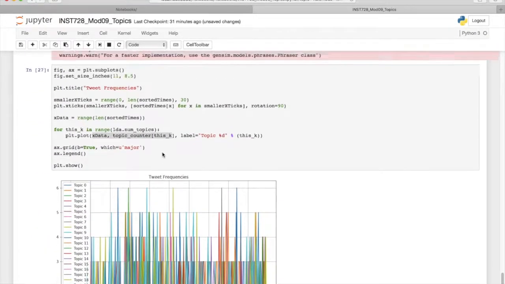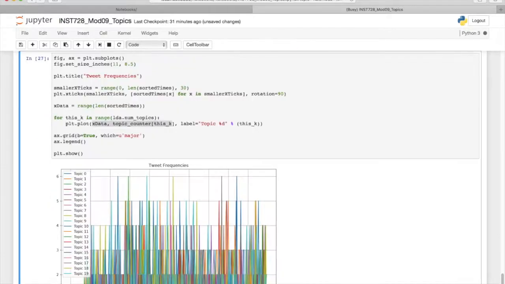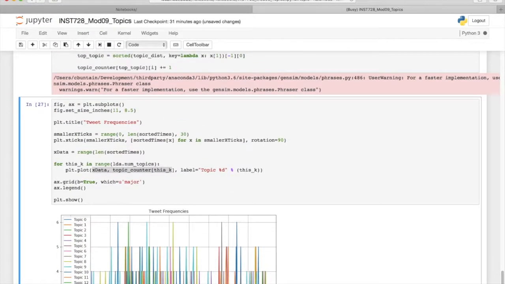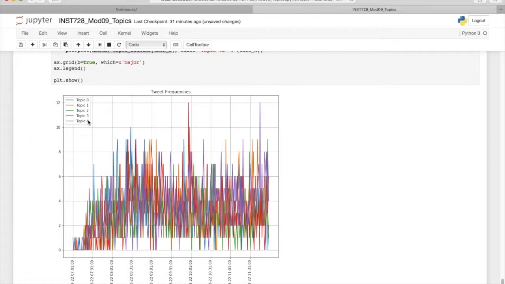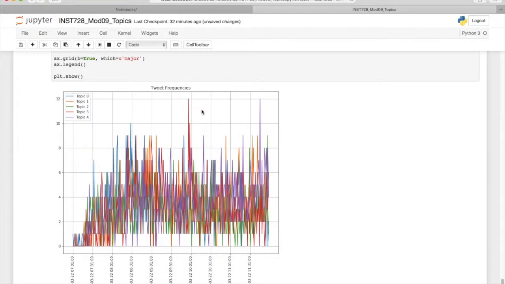So 5 topics will probably be a little bit easier to visualize. So we go ahead and reset our topic counter, count up the number of tweets per topic per minute, and then we can graph them. So we see topic 3 is a spike here. Topic 3, let's review what topic 3 was. Topic 3 was references to explosions at the airport. So we see this big spike here, and then topic 4, we see a big spike here.